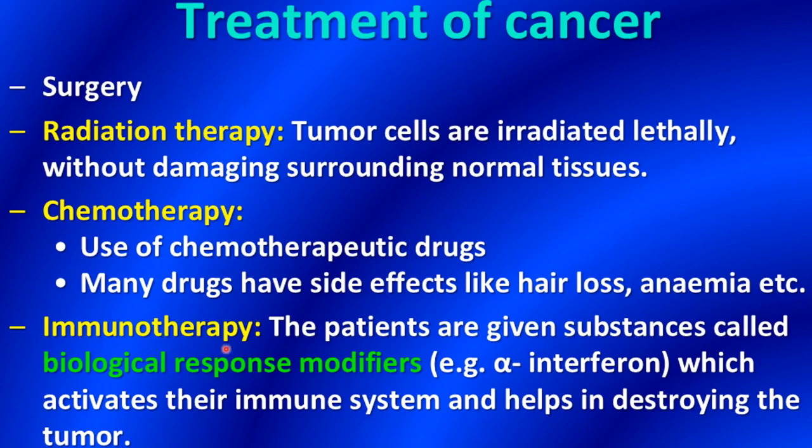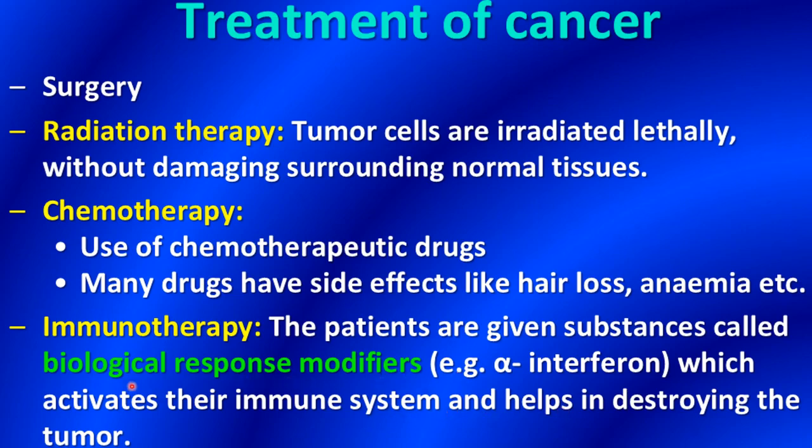Then immunotherapy. In immunotherapy treatment, the patients are given substances called biological response modifiers. These biological response modifiers are the substances which activate their immune system and help in destroying the tumor. Okay, means these will activate the immune system. Immune power will be increased here so that the tumor can be destroyed by the immune system itself.